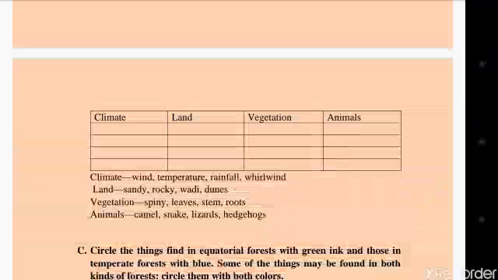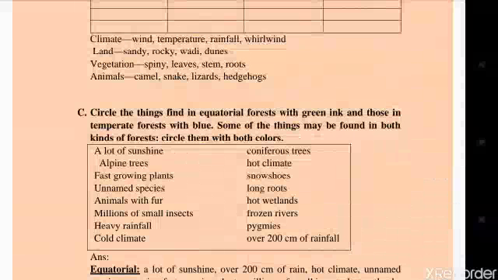The next one is land. Land relates to sandy, rocky, wadi, dunes. Vegetation. Vegetation relates to spiny leaves, stem, roots. And the last one is animals. Camel, snake, lizards, hedgehogs are the animals.